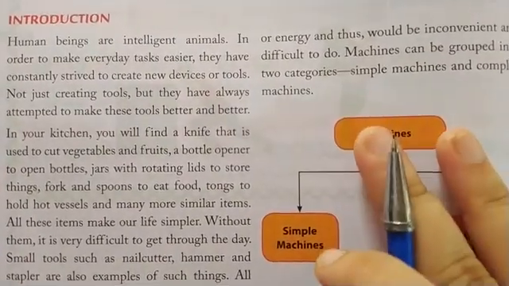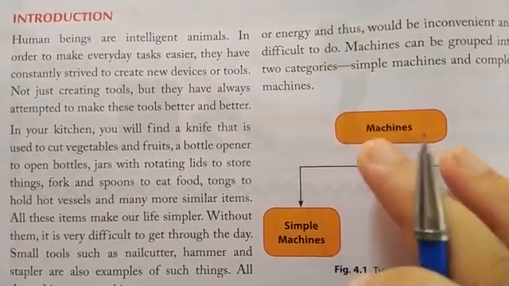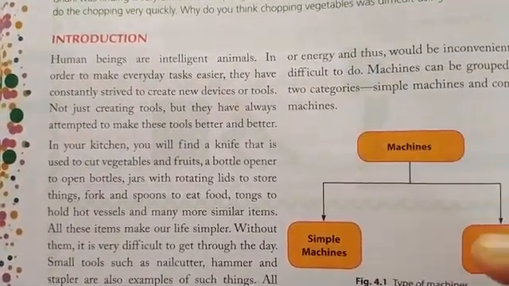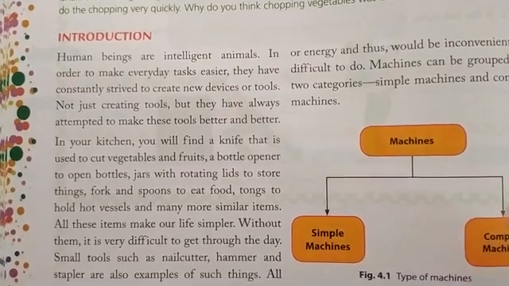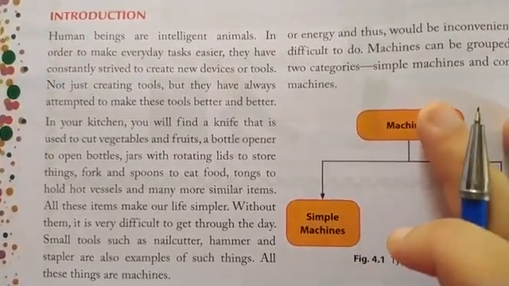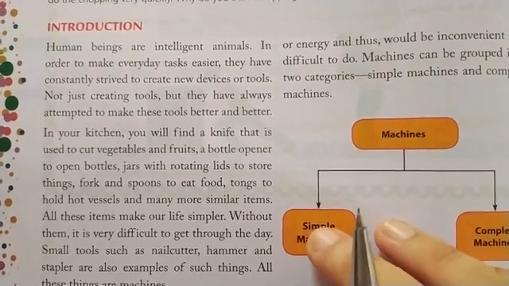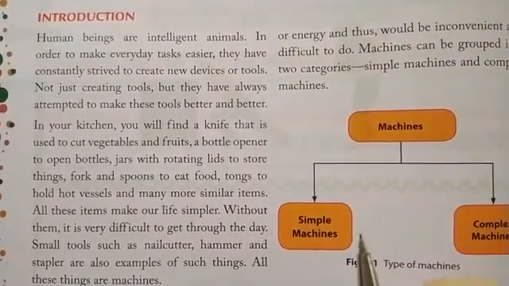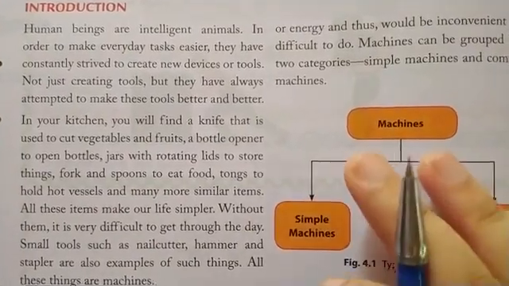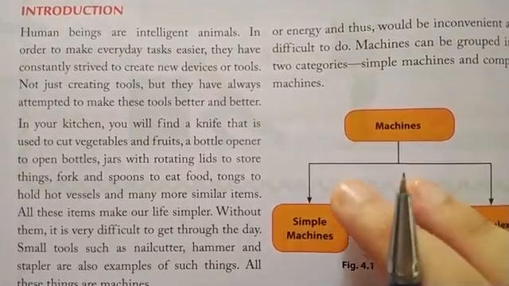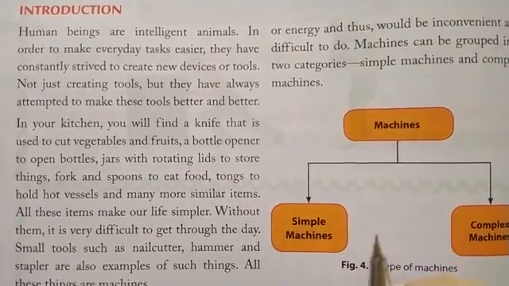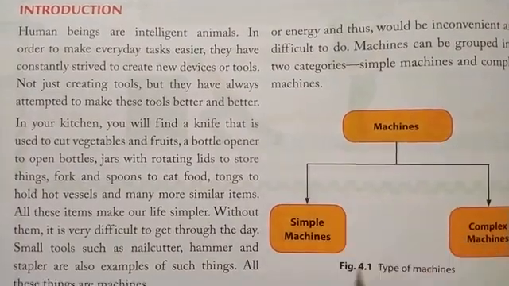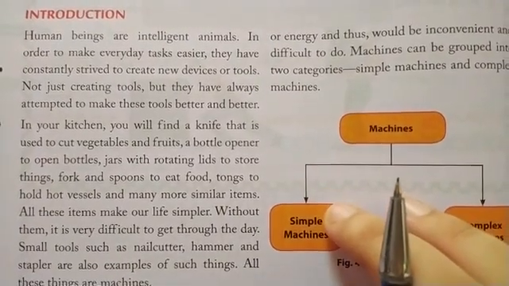Similarly, if we have to do some mechanical work, then for that we use pliers, claw hammers, and similarly we use nail cutters and a stapler for doing small household works. So all these devices or tools that we use in our daily life to make our work easier and much simpler are known as machines. Without these machines, it would be very difficult to get through the day. And we need these devices in our everyday life.